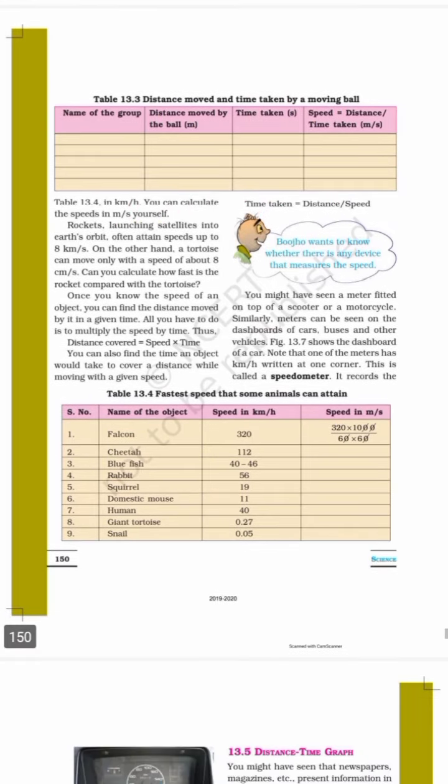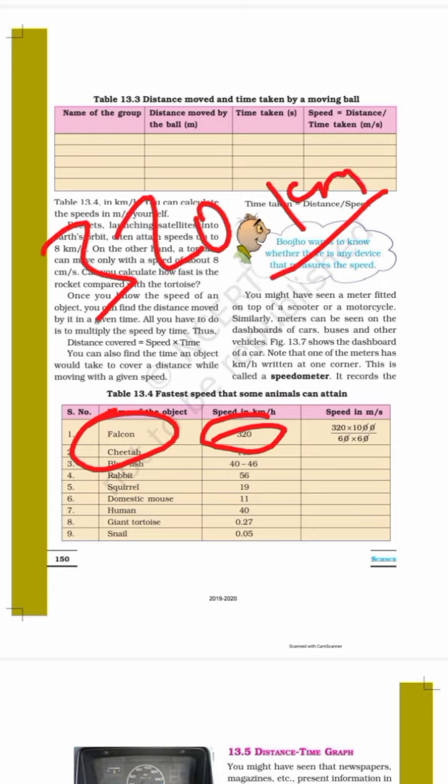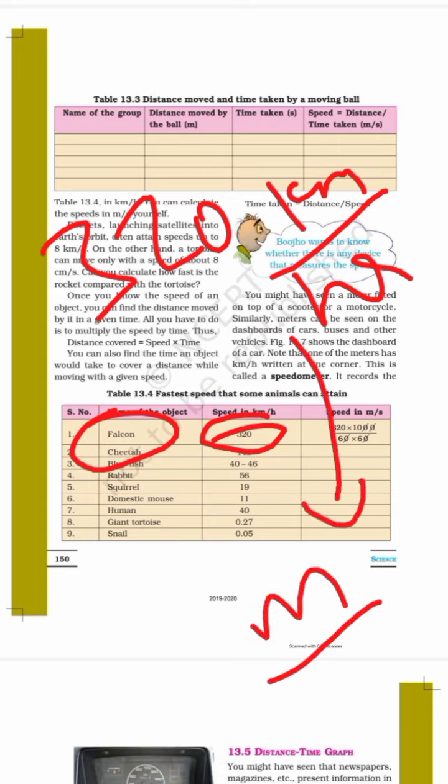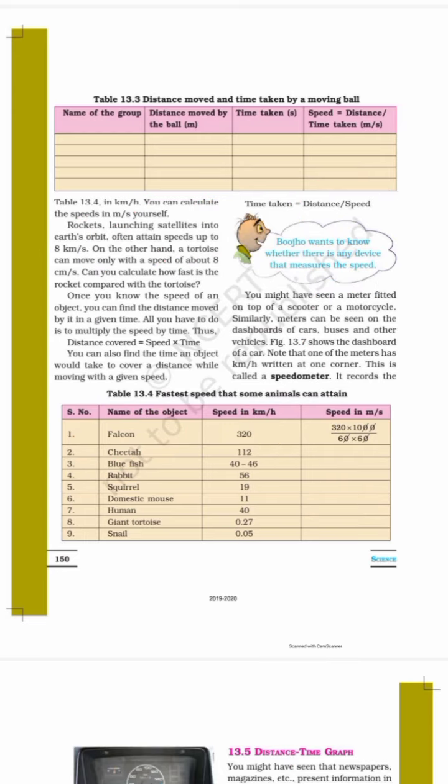Figure 13.4 is for animals. See, the falcon is one animal which runs at 320 km per hour, and you want to convert it into meter per second. So I'll teach you how to convert kilometer per hour to meter per second. I'll give you a very short trick for it. Okay, so let us see that trick.